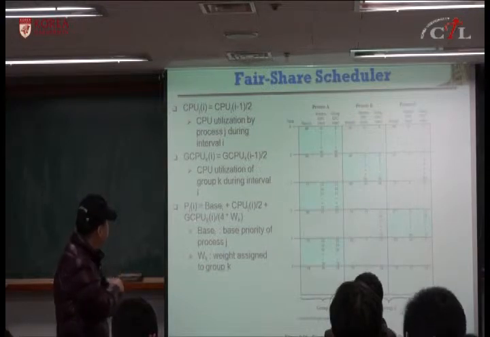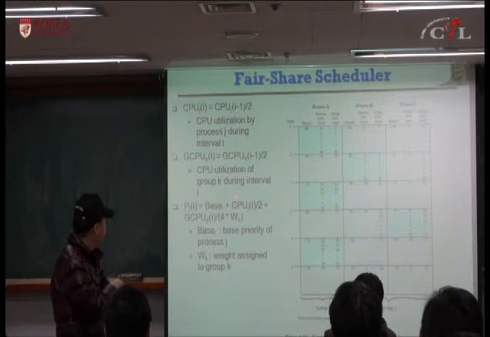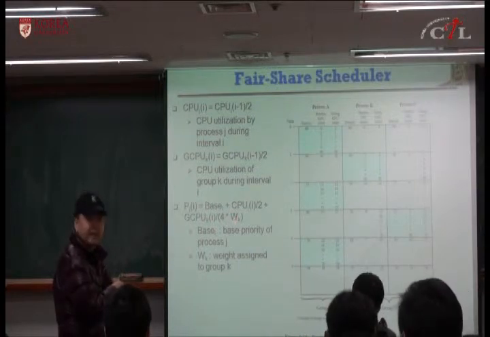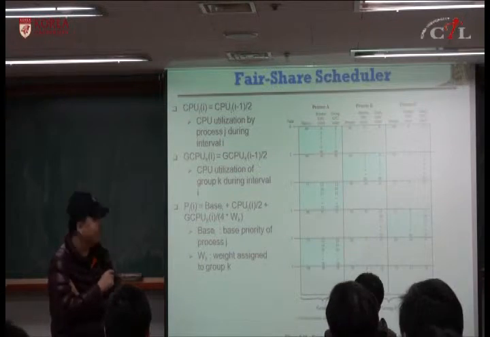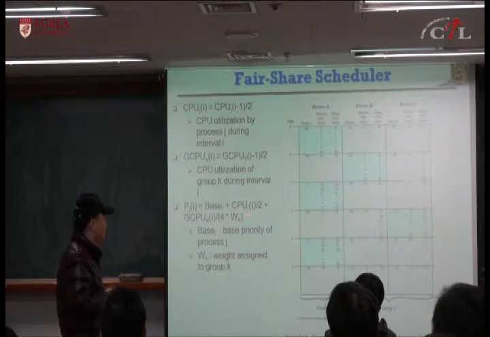So the priority of process J is equal to base priority of process J plus its CPU utilization divided by 2 plus group CPU utilization of group K, to which this process J belongs, divided by 4 times weight of this group K. Okay, this looks complex, but this means you look at base priority plus its CPU utilization and its group CPU utilization.